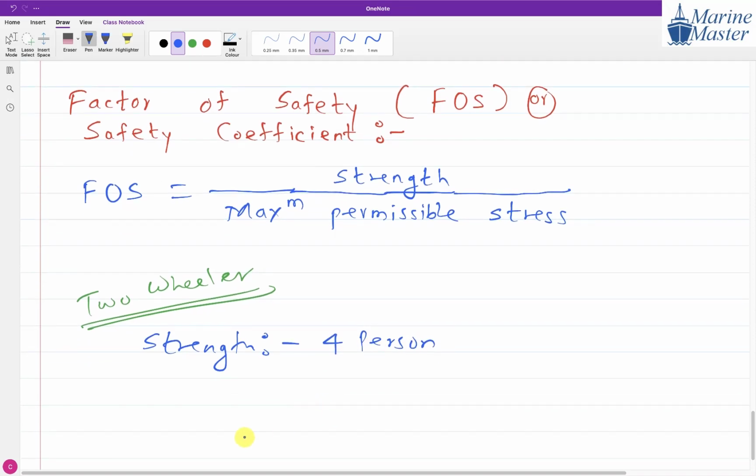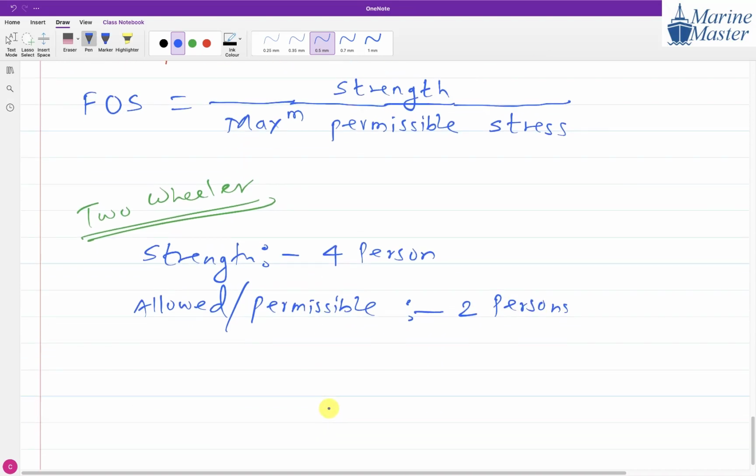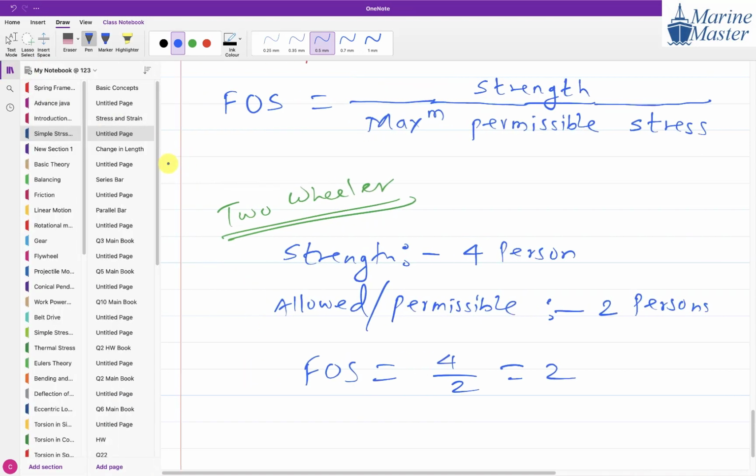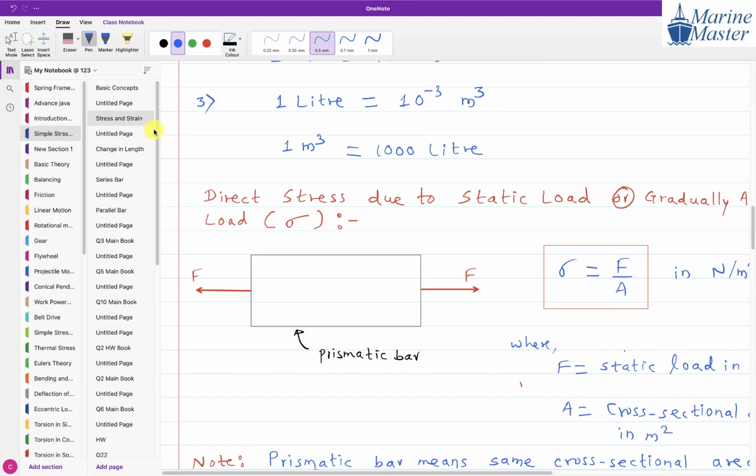But how many are allowed by the government? Maximum permissible or allowed? Only 2 persons are allowed. So the factor of safety of the two-wheeler will become 4 by 2, which is 2. And why are we keeping that safety factor, guys? So that if there is a situation like a sudden failure.